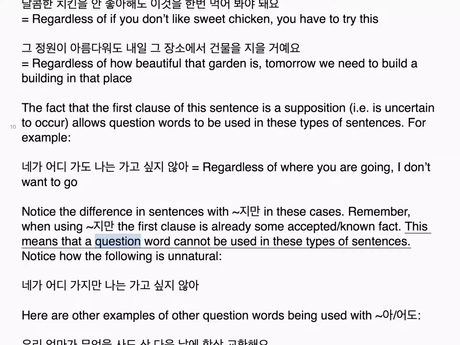This means that a question word cannot be used in these types of sentences. Notice how the following is unnatural. 내가 어디 가지만 나는 가고 싶지 않아. Here are other examples of other question words being used with 어도.